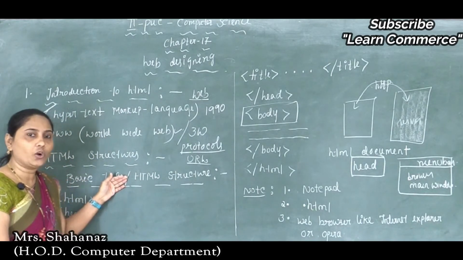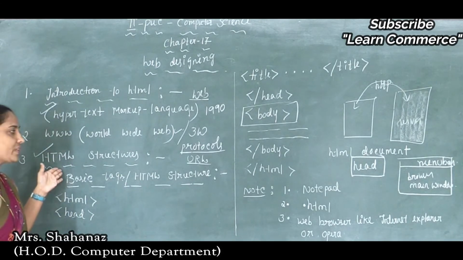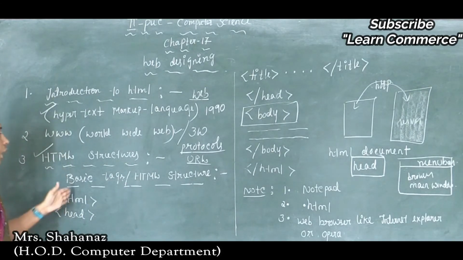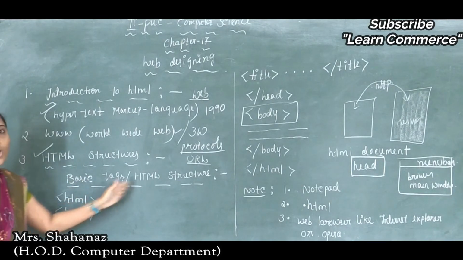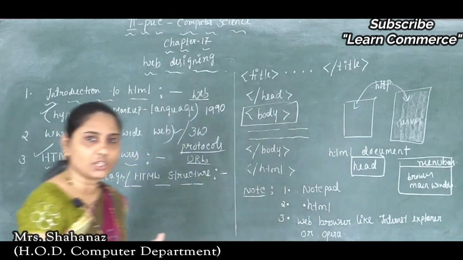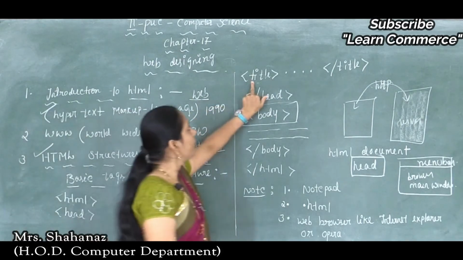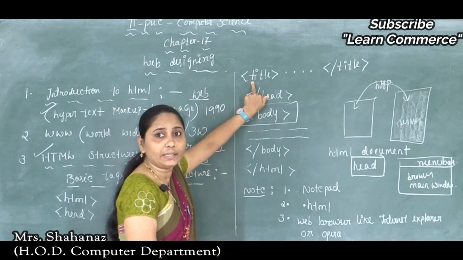Okay, now after knowing some points about our HTML structure, that is the basic tags of HTML, or simply the hypertext markup language structure. The structure is written as the left tag HTML, right tag, then the opening of the head tag, closing of the head tag, next the opening of the title.